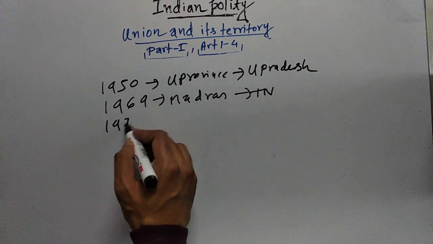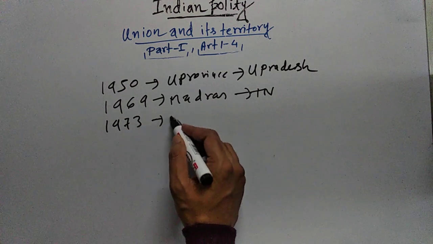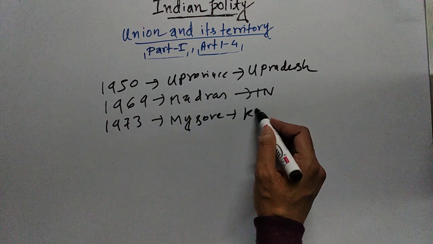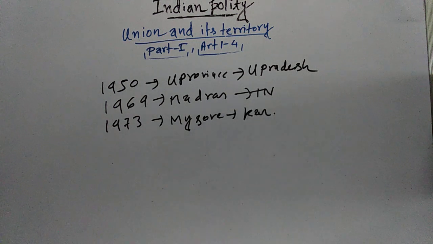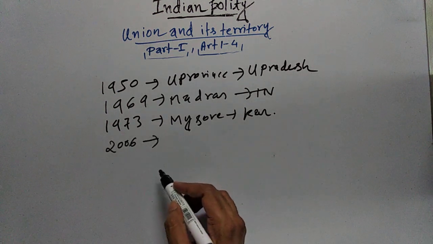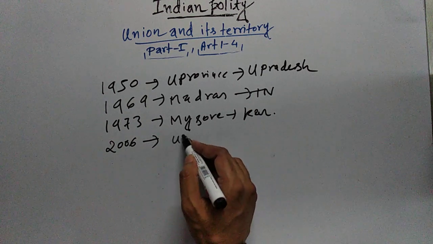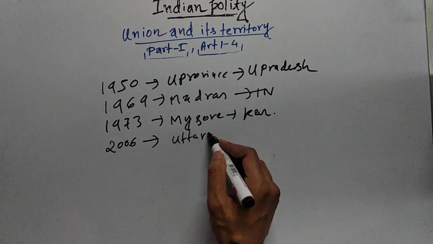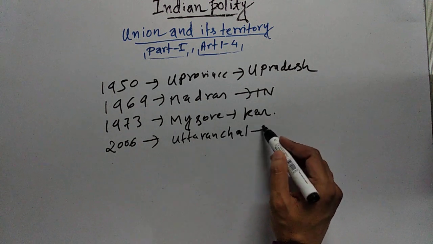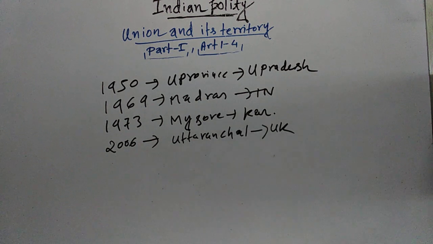Then in 1973, Mysore was renamed as Karnataka. Then if you see recently, in 2006, Uttaranchal was renamed as Uttarakhand.